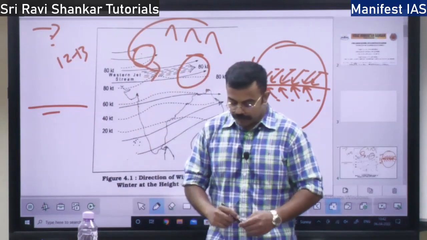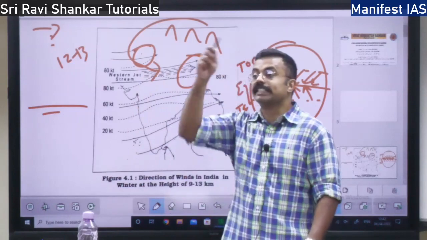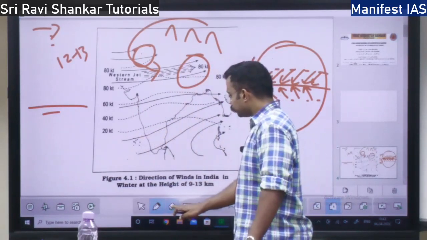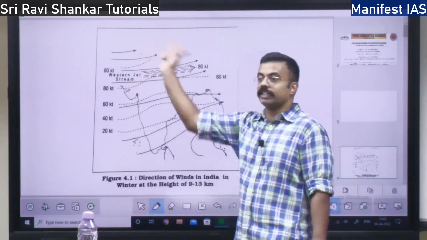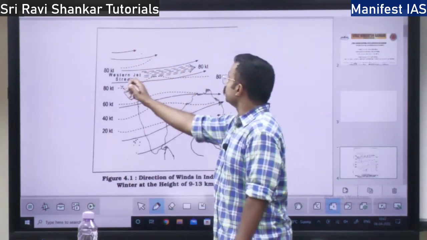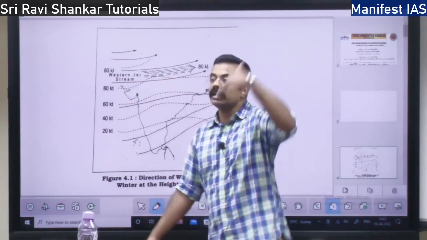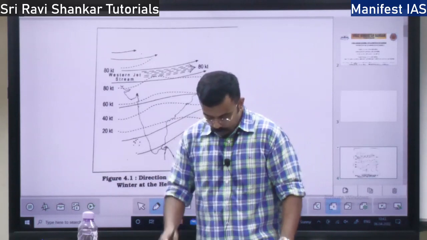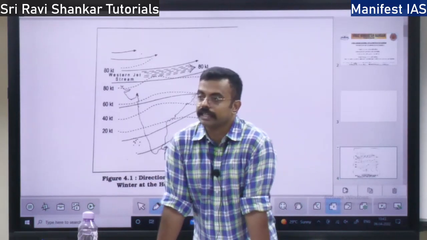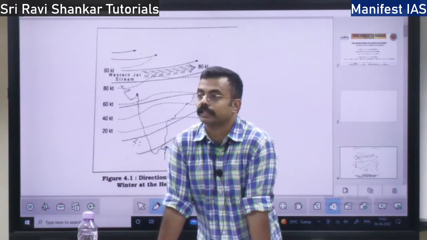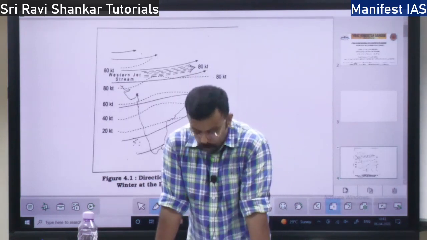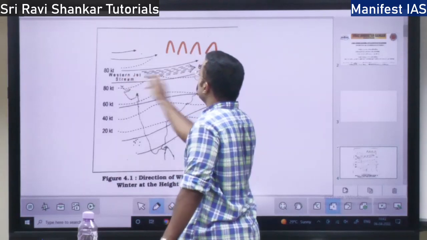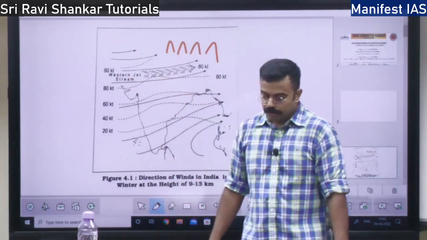So when it comes to India, it blows as a westerly wind. What is a westerly wind? The wind which blows from the western region, that is, west of India. So this is the westerly jet stream. See, it has a very high speed. It is at a level of 9 to 13 kilometers above the surface of Earth, right? So this wind blows parallel to the Himalayas. If this is the Himalayas, this will blow parallel to the Himalayas, right?